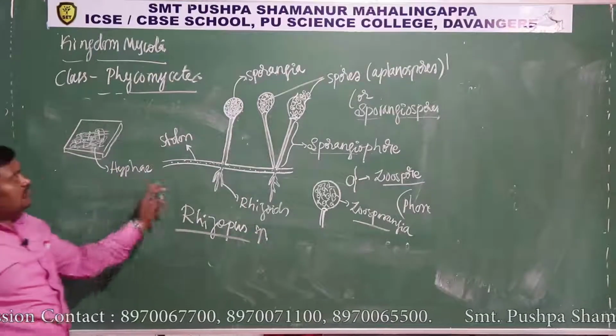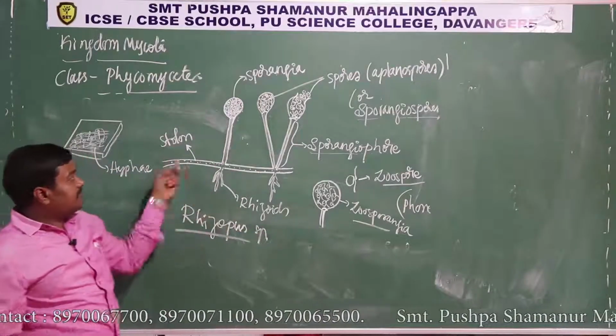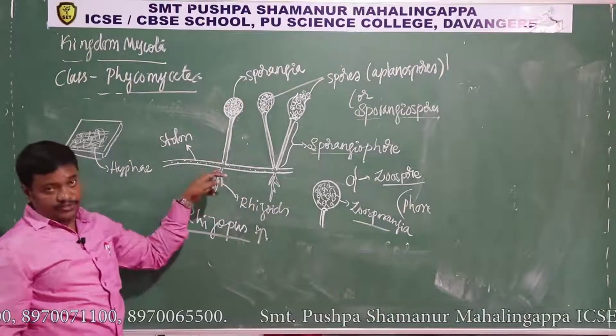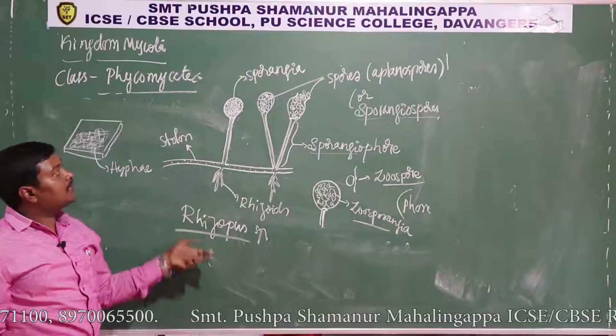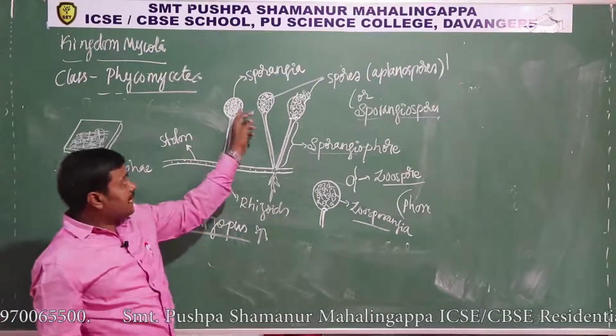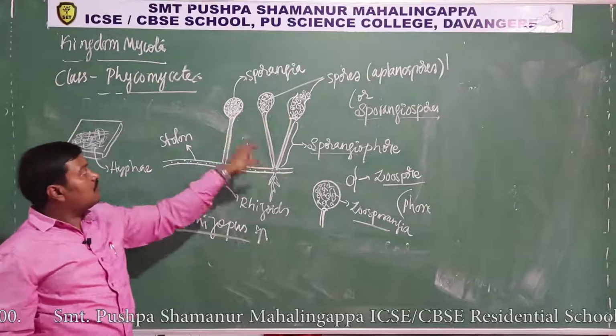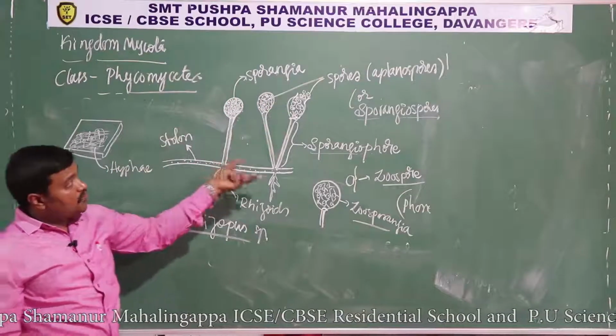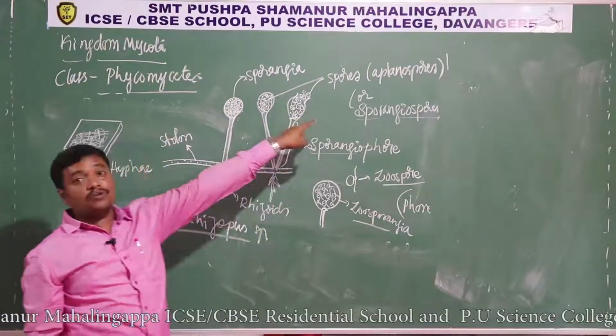If you observe it under the microscope, it looks like this. It has mycelia or hyphae like this. The hyphae produce specialized branches for the asexual method called sporangia, with a stalk called sporangiophore. Within the sporangia they produce sporangiospores which have no flagella, so called aplanospores.